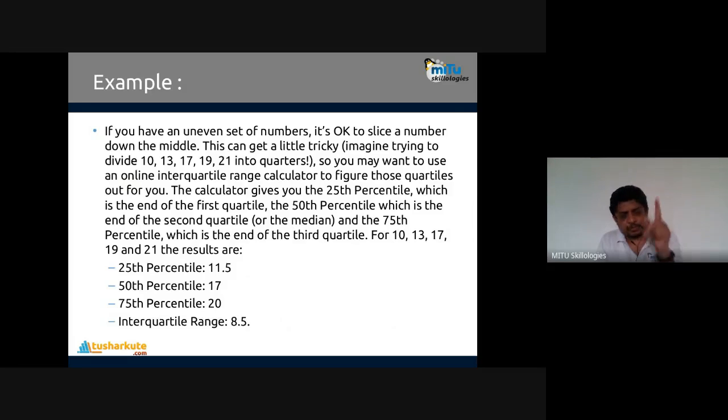This is the center, the median. Remember, the 50th percentile is always the median of the data. That is a rule, and practically the same concept applies. The 75th percentile will be 20, and the interquartile range will be 8.5. That means if you subtract the 25th percentile from the 75th percentile, you get 8.5, the difference between them.